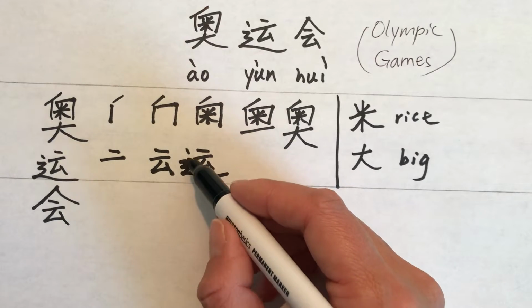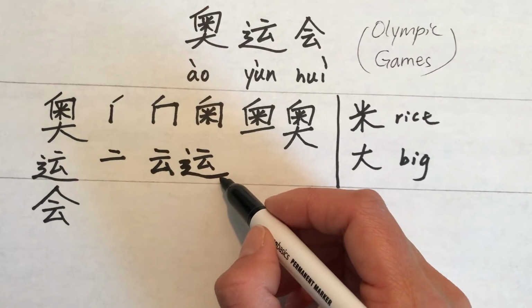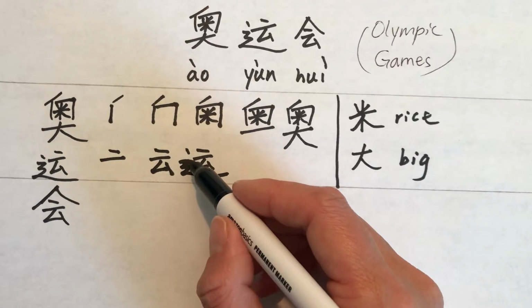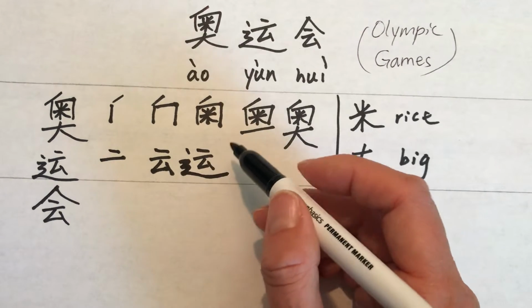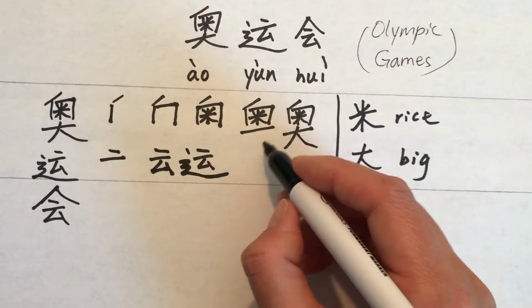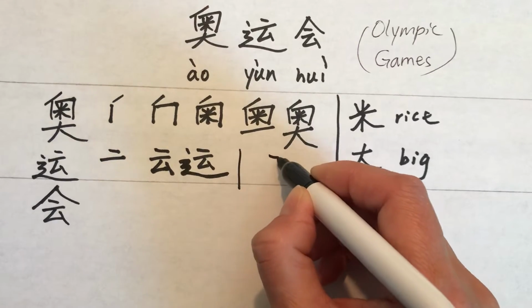It means has a meaning. This part of the character is a partial character. It means movement. Cloud moving. Yun. Again, I'm writing this again.